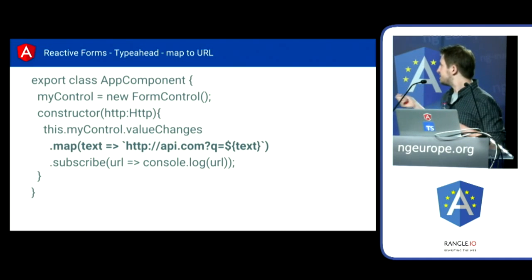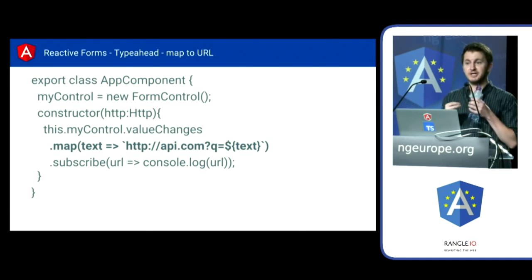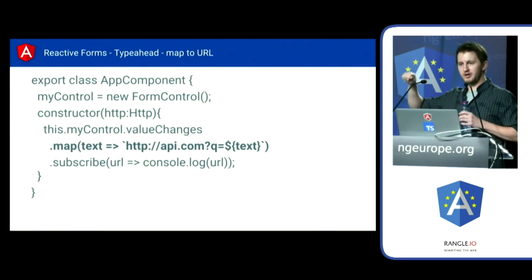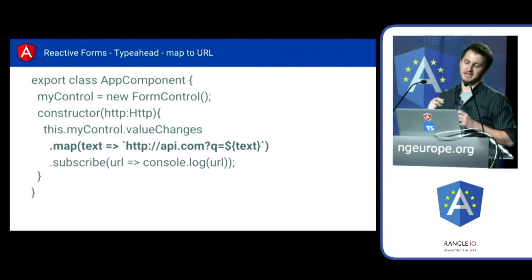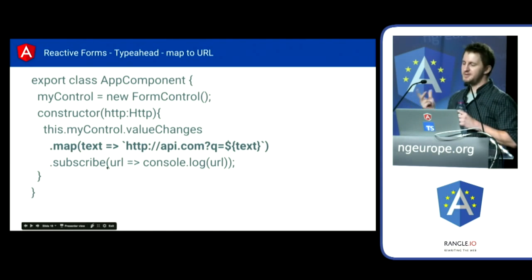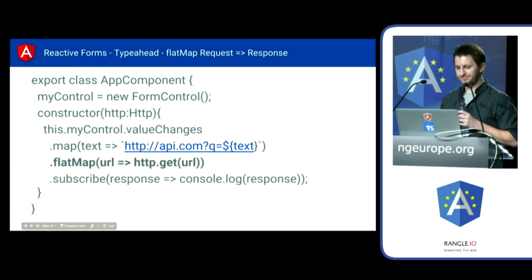So the first step here is to just use map. This is just like array map that you've used before. It takes one value in, you return the new value, and all we're doing here is taking the text and adding it to this API string. We're using a template string in here. So what we get out of here would be the URL with the query attached to the end. And now you can see our subscribe is going to deliver to us the URL we want to use. So simple stuff so far.